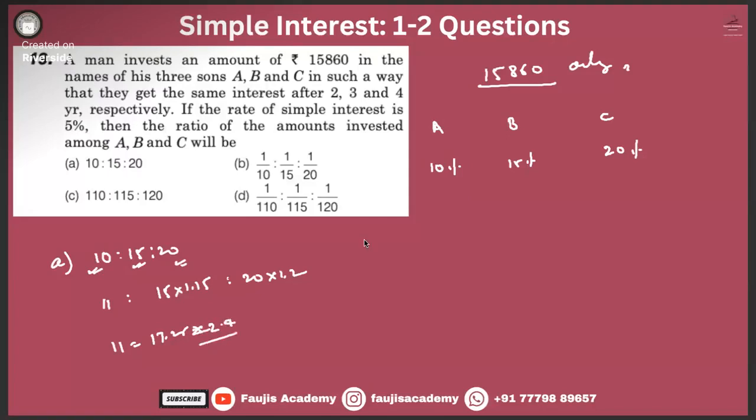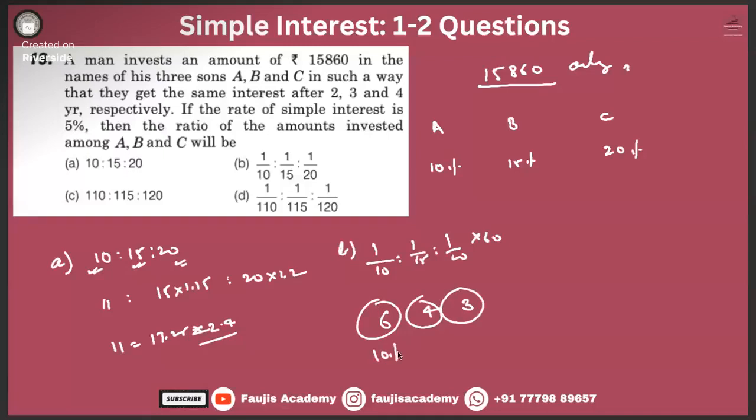Right. Now let's check B. 1 by 10 is to 1 by 15 is to 1 by 20. LCM is 60. That means this is 6, this is 4 and this is 3. So 6, 4, 3. What is 10% of 6?